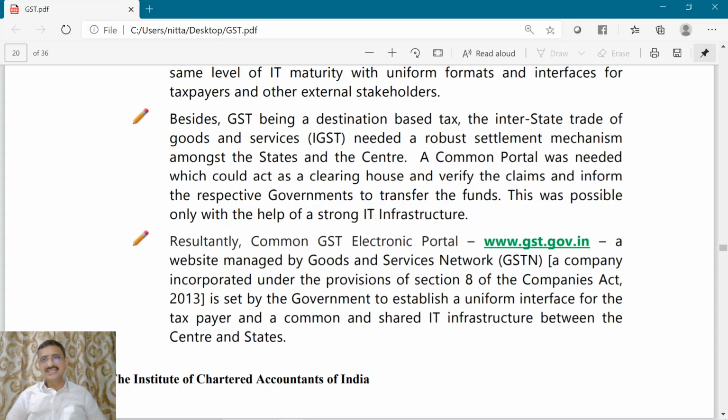Now, what is this GSTN? GSTN is a company which was incorporated under Section 8 of the Companies Act 2013. Now, who has established this? This has been established or set up by the government. Now, this is a uniform interface for taxpayer, and also this is a common IT infrastructure which will be shared both by the central government as well as the respective state governments.